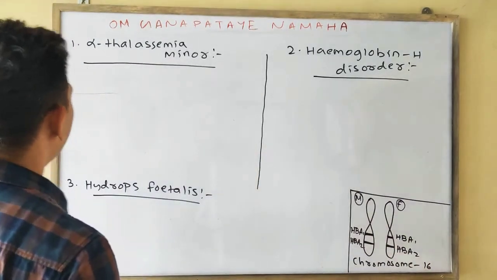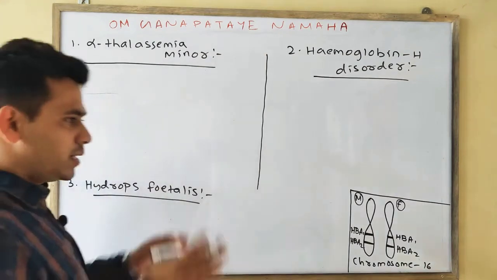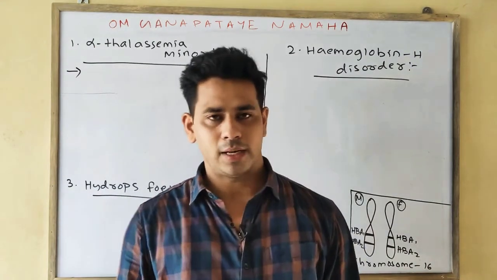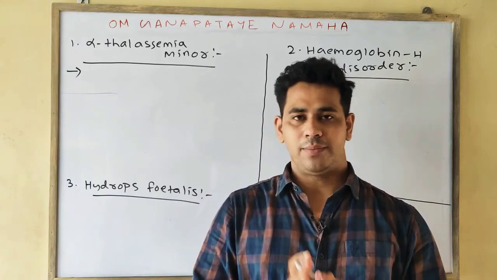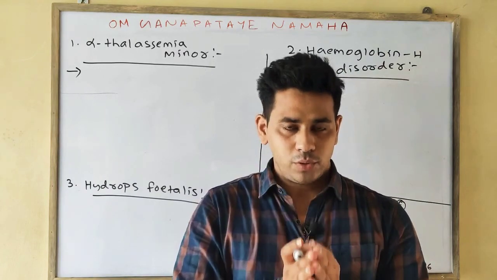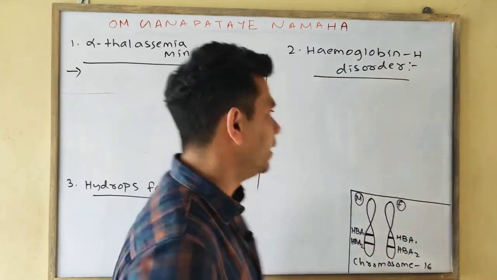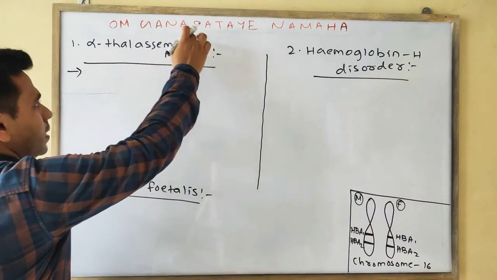Okay, so what is thalassemia minor? In thalassemia minor, if 2 genes are mutated or deleted, meaning if mutation or deletion of 2 genes occurs, then it may lead to alpha thalassemia minor.